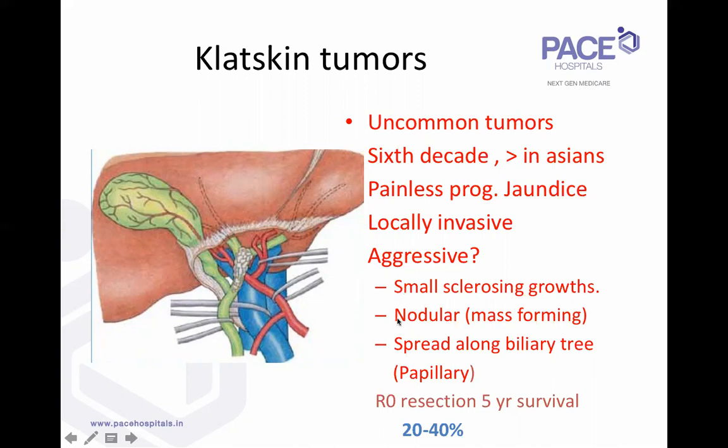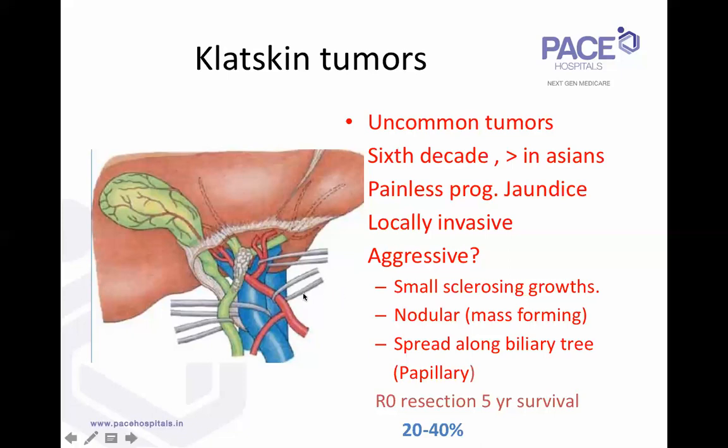And the nodular variety of hilar cholangiocarcinoma, these are mass-forming hilar cholangiocarcinomas. These almost behave like intrahepatic cholangiocarcinomas. That means they're not just locally invasive, they form a mass, unlike the type 1, which usually has only strictures. These kinds of lesions form a mass at the hilum, which is usually detectable on CT scan and EUS. And these go in and actually invade the neighboring structures. They also have a high degree of metastatic disease, para-aortic lymph nodes, liver metastasis, lung metastasis at the time of presentation.